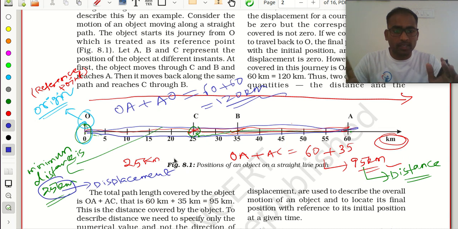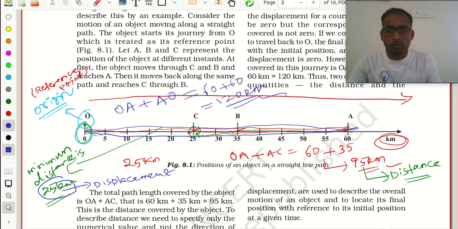So do you know now the difference between distance and displacement? The distance I covered: I went from O to A and again A to C, I came back here. So the distance I covered is 95 kilometers. But what is my displacement? My displacement is the shortest distance from my reference point. In this case my displacement, O to C, is the shortest distance, so my displacement is 25 kilometers.